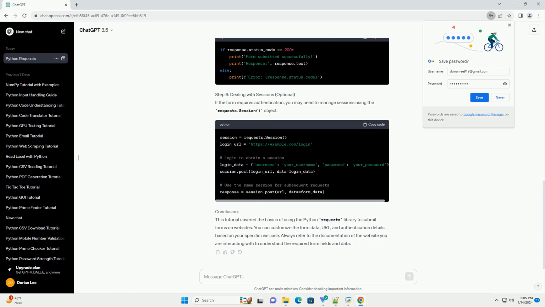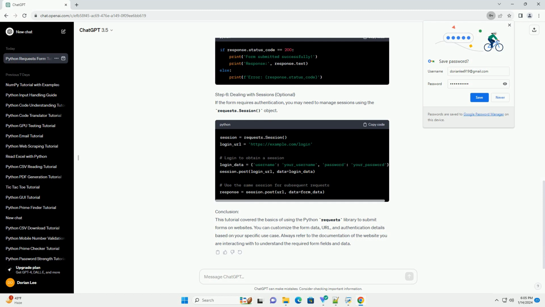Requirements. Before we start, make sure you have the requests library installed. If you don't have it installed, you can install it using pip. Step 1. Import the requests library.